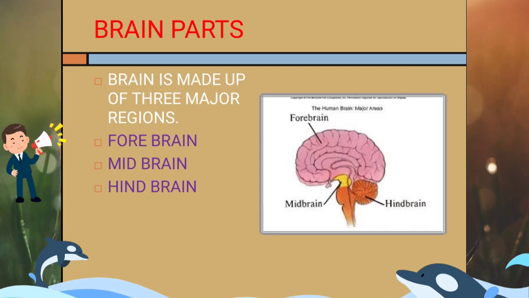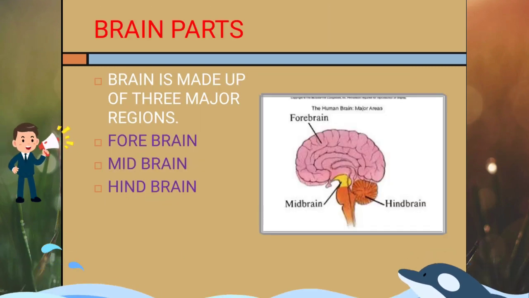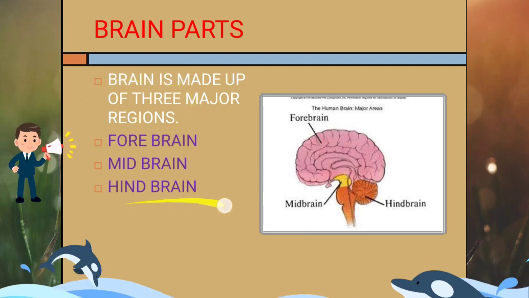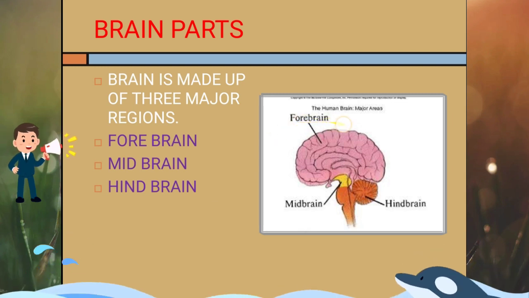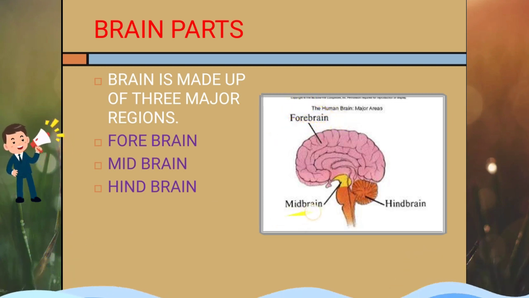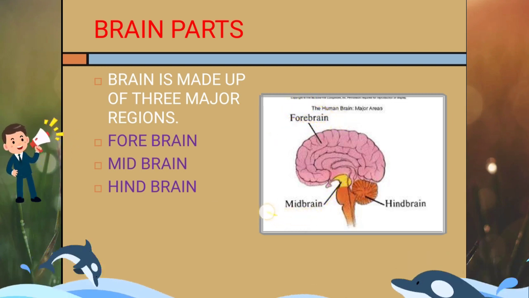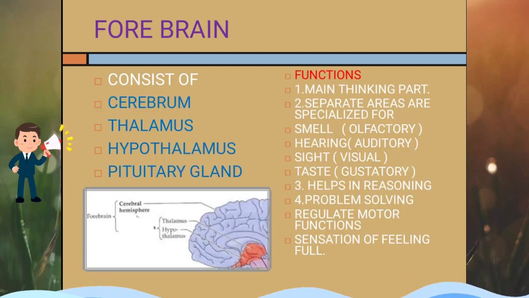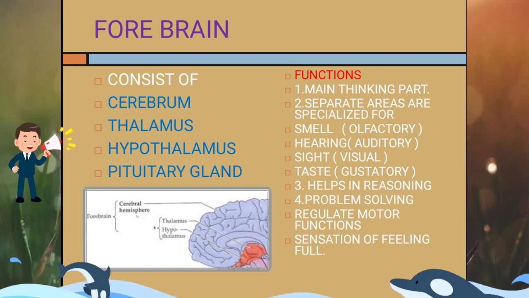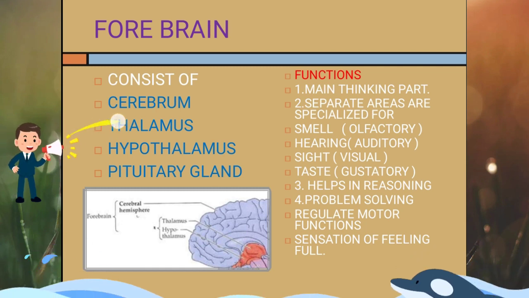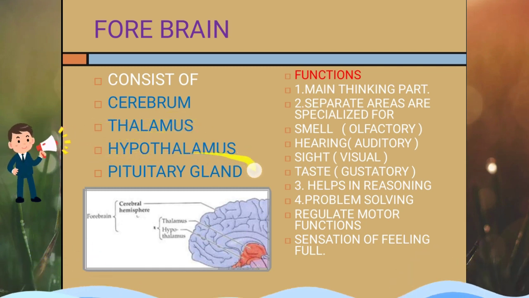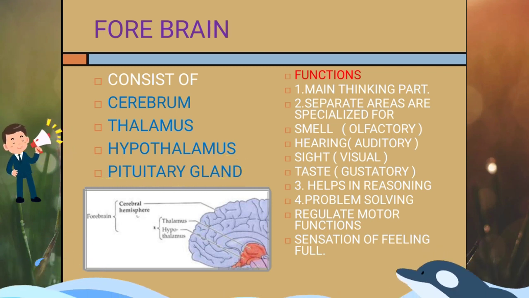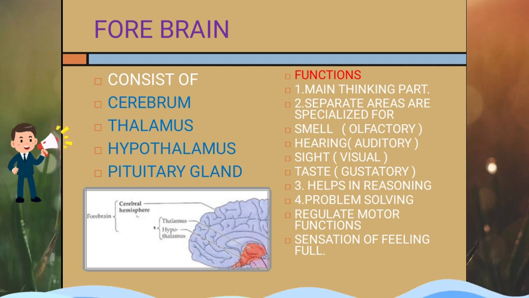Now moving on to different regions of the brain. They are forebrain, midbrain and hindbrain. So you can see them in the picture. Forebrain is the largest part, then you have the midbrain and the hindbrain. Now moving on to forebrain. Forebrain consists of cerebrum, thalamus, hypothalamus and pituitary gland. About hypothalamus and pituitary gland we will be discussing in the endocrine system.